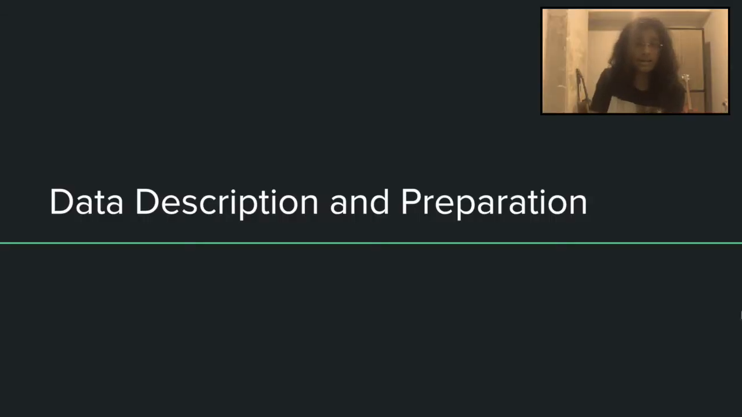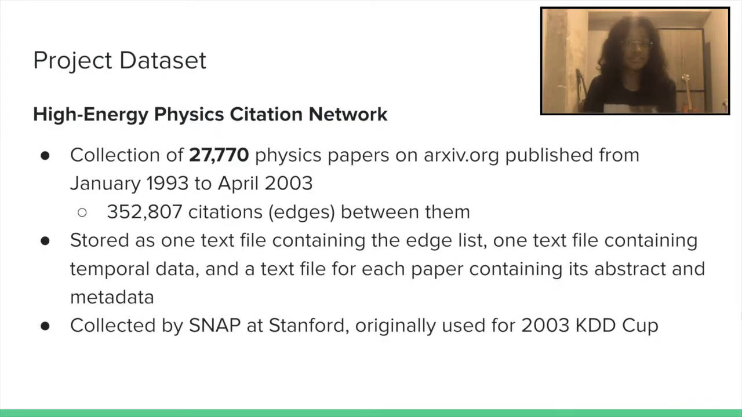We talk a little about our data now. We use the high energy physics citation network, which was taken from the SNAP group at Stanford, which is exactly where Professor Srijan did his postdoc as well. This dataset is pretty huge. It consists of 27,000 papers and has 350,000 citations, that is edges between them.